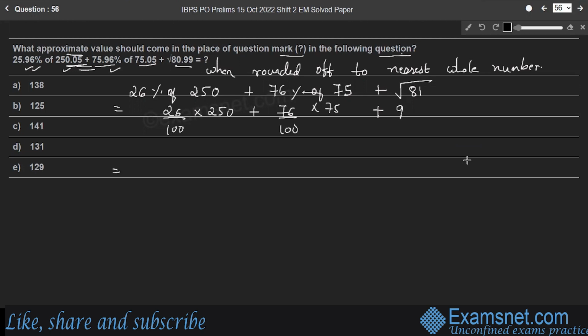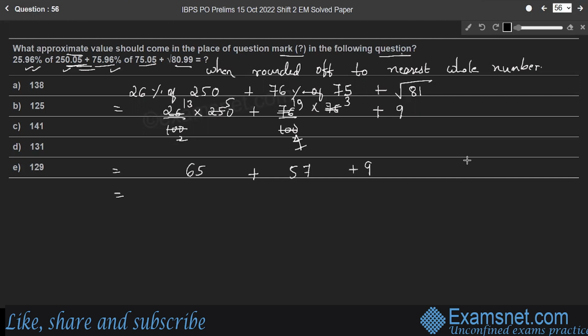So 50 into 2, 50 into 5, and 2 into 13, so 65 plus, so it is into 75. We'll consider 25. 25 into 4, 25 into 3, right? So 4 into 19, so 19 into 3, so 57 plus 9.